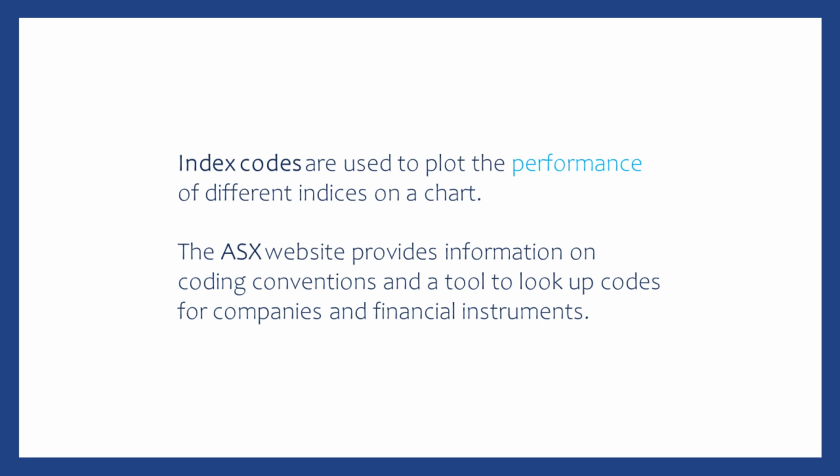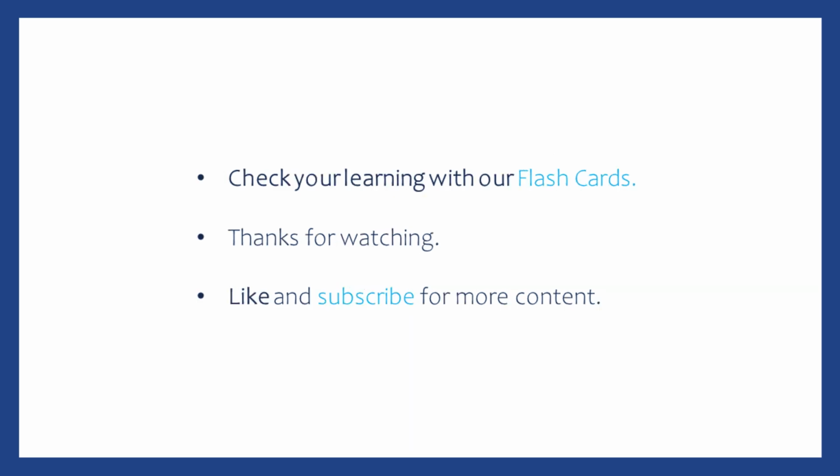The ASX website provides comprehensive information on coding conventions, including principles for allocating codes to products, as well as a useful lookup tool to find codes for companies and financial instruments. This ensures that investors and market participants can accurately identify and track the instruments they are interested in trading or monitoring.